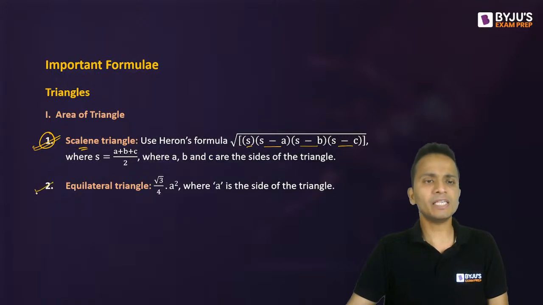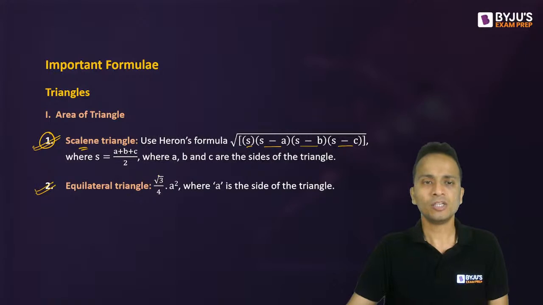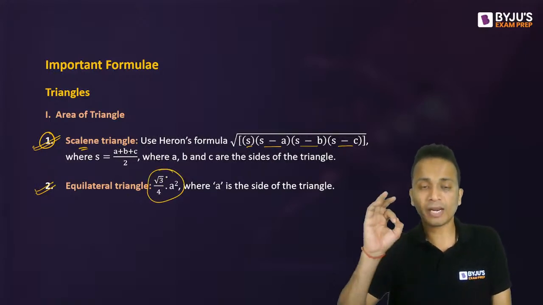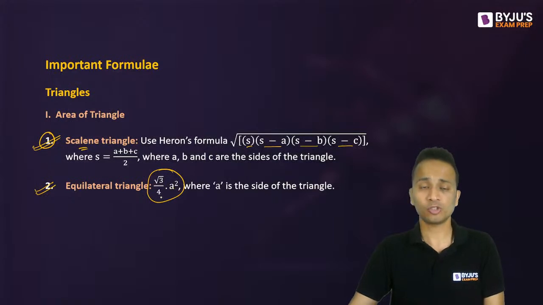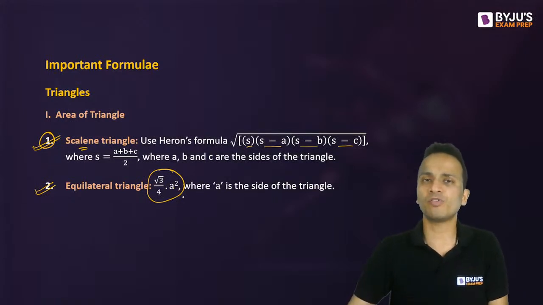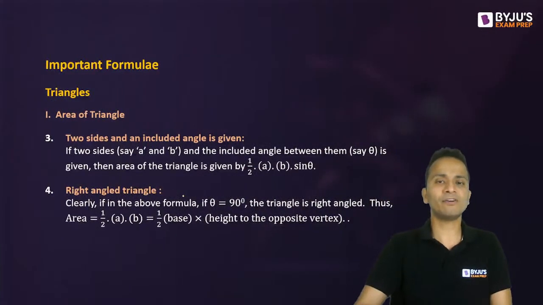Now the second formula is for the equilateral triangle, when all the three sides are equal. So you can directly use this formula. It is very important to remember the formula for the equilateral triangle. Okay, so it is root 3 upon 4 a square. In this formula, a is the side of the triangle. So directly you can remember and use this formula for equilateral triangles. All right. Now moving ahead and looking at the other formulas.